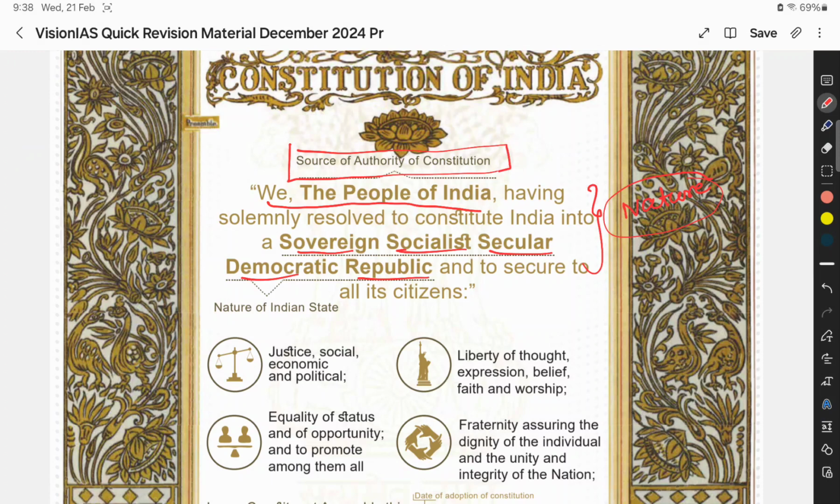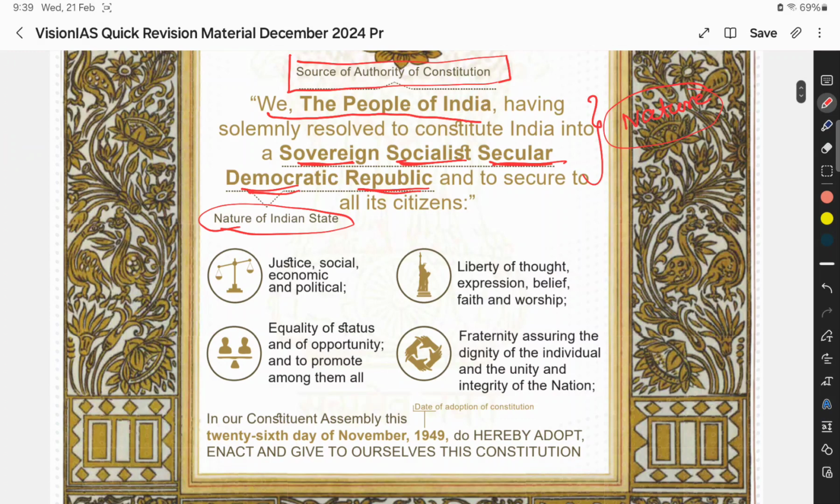The remaining terms, sovereign, socialist, secular, democratic, republic, tell about the nature of the Indian state. Apart from this nature of the state, there are some objectives: justice, liberty, equality, and fraternity. From the exam perspective, especially prelims, you need to remember the order of objectives. What is that order? Justice, liberty, equality, fraternity, JLEF.